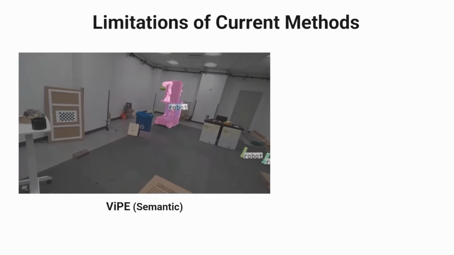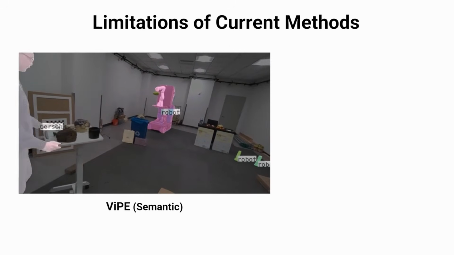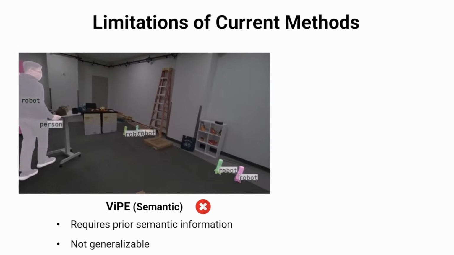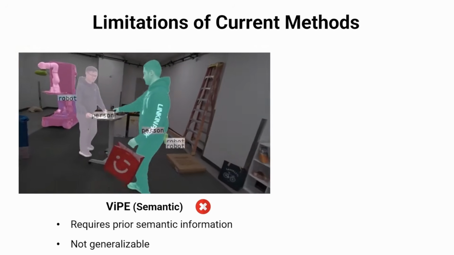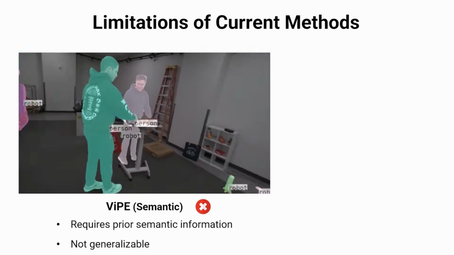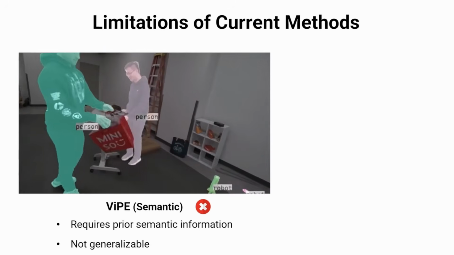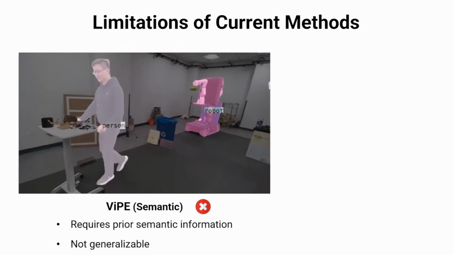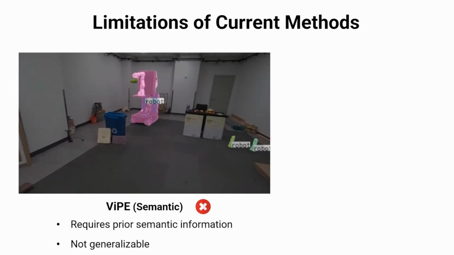Current methods attempt to mask out dynamic objects, but often lack robustness. For instance, VIP proposes using semantic segmentation. However, this requires prior knowledge of which object classes are dynamic, limiting generalizability. Furthermore, motion is not always semantic. In this example, one table is being pushed while the other remains static. Conversely, the robot is pre-labeled dynamic based on other sequences, but here, none of the robot moves.